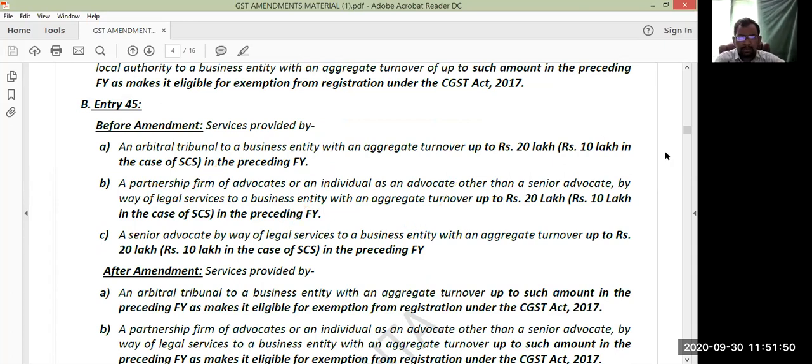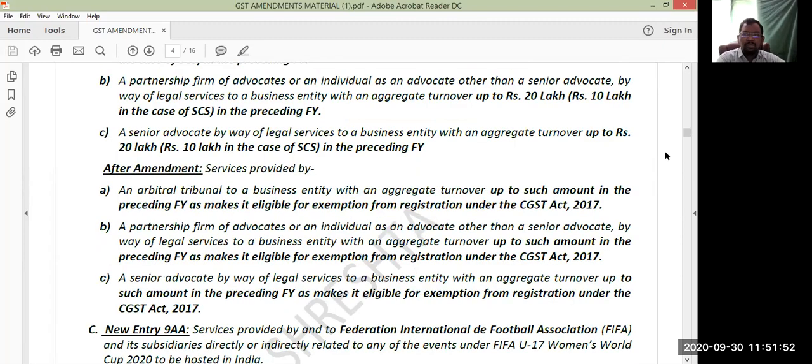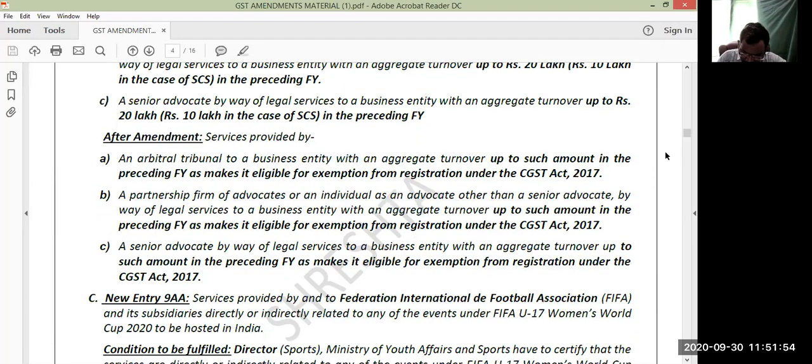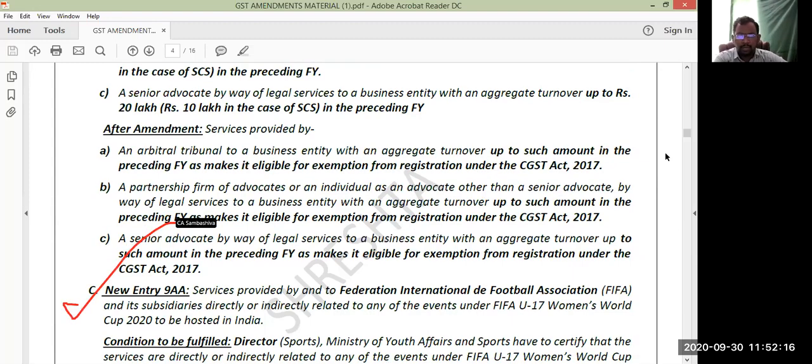Now after the amendment, they use the words up to such amount, instead of the threshold limits of 10 lakhs or 20 lakhs, because we have different threshold limits. Next, this is a new entry, as mentioned clearly there.